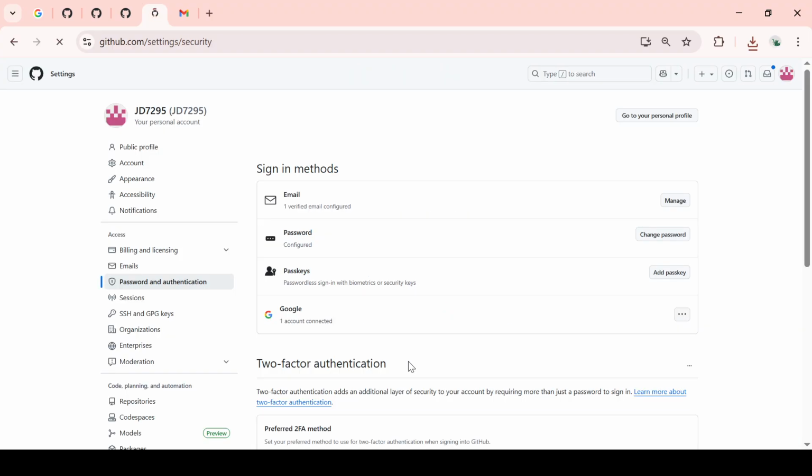This will provide an extra layer of protection for your account, keeping your code and projects more secure. Remember, 2FA is a simple yet powerful way to guard against unauthorized access, and I highly recommend keeping your recovery codes updated and stored securely.